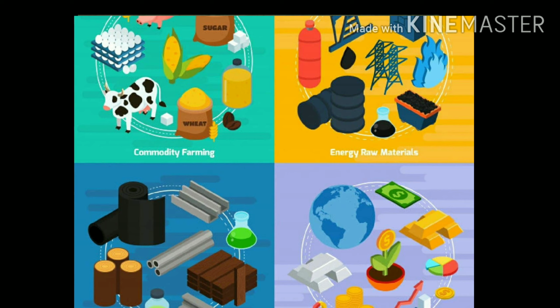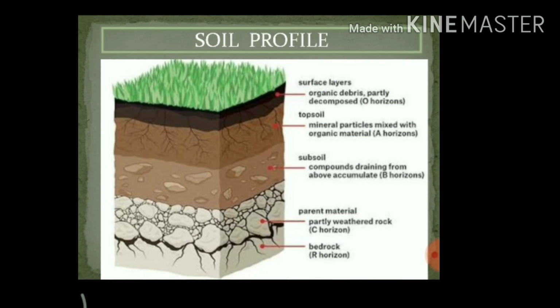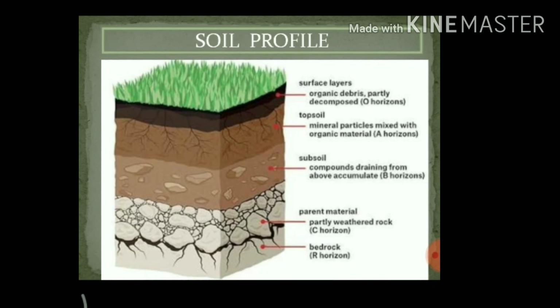Also, secondary products depend on primary products. Even industries like brick making and pottery depend on soil. So we can say that soil is the most precious part of our earth's crust.